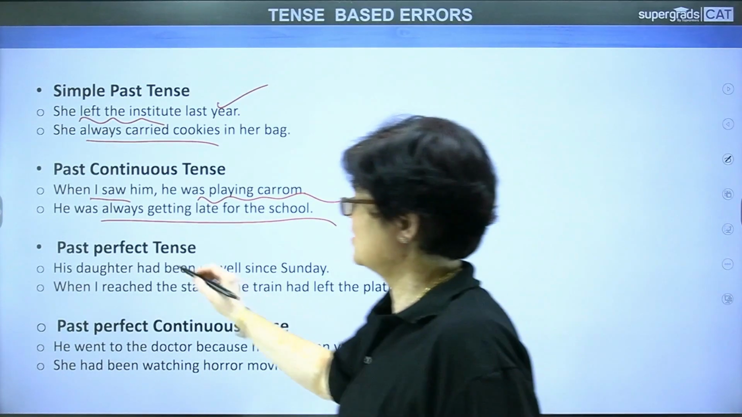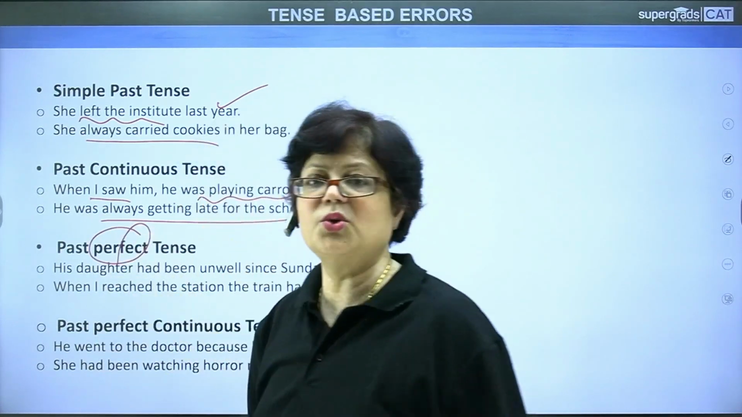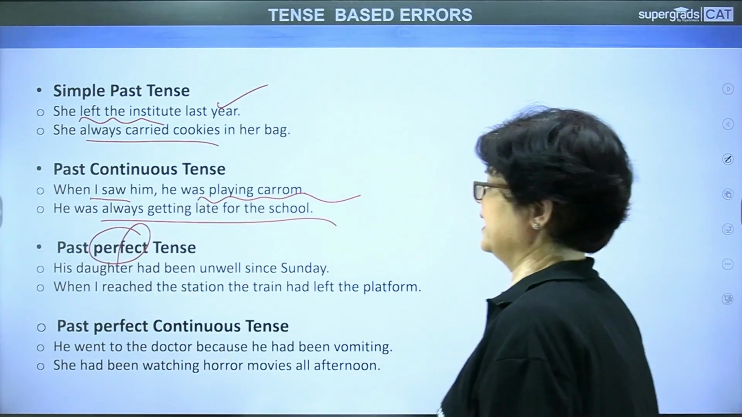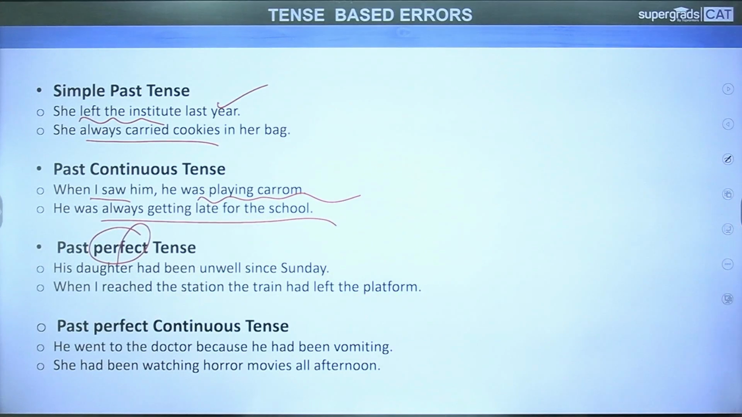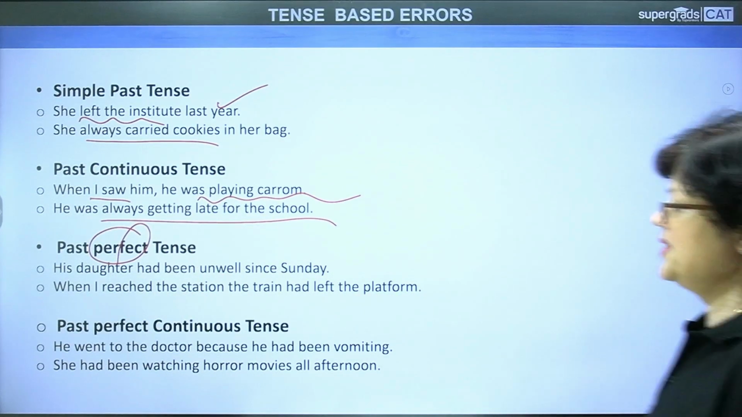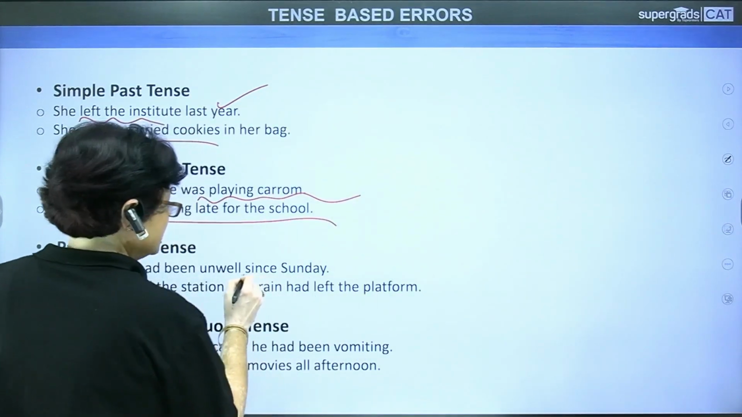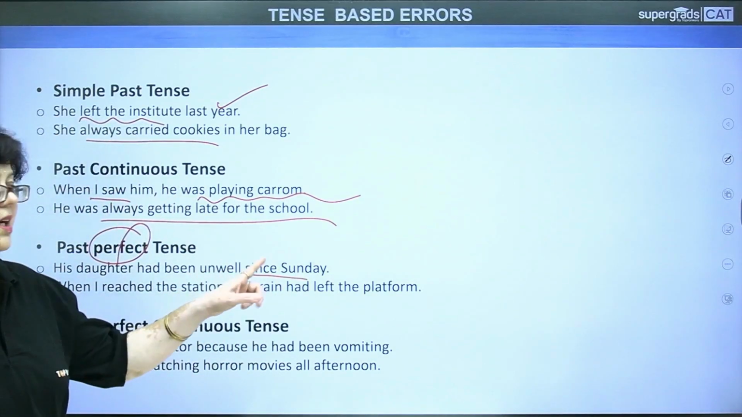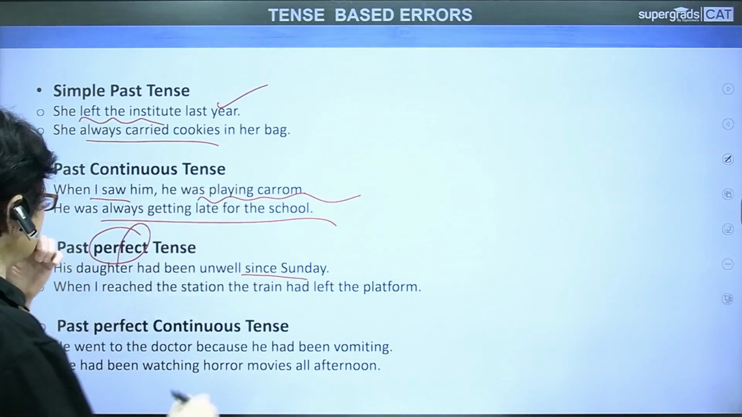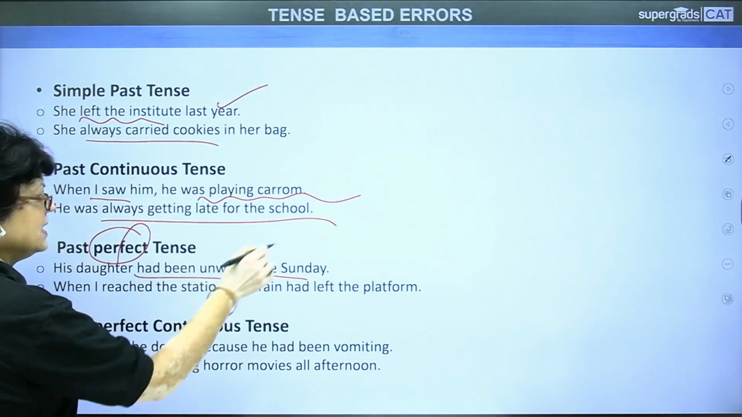Past perfect. Just as you have present perfect, you also have past perfect. His daughter had been unwell since Sunday. Since: now the word which we have to pay attention to is the indication of the time when it started. Okay, the daughter had been unwell since Sunday.